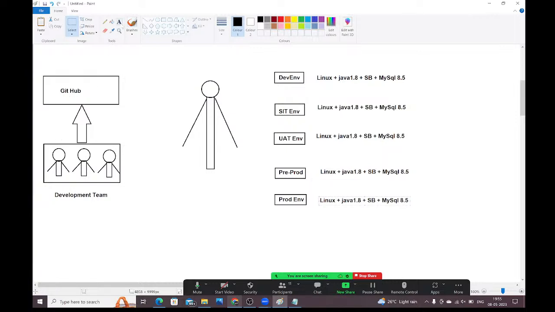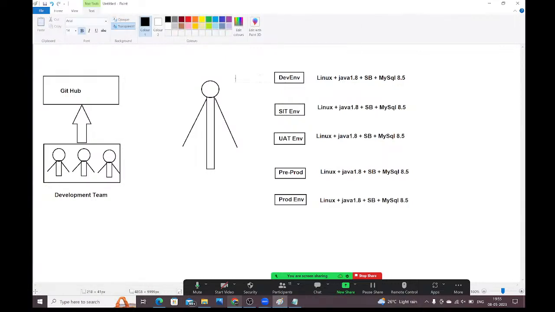Suppose, guys, observe carefully. In the dev environment, we have Java 11 available. In the SIT environment, we have Java 13 available. And in the prod environment, we have Java 1.5 available. Guys, tell me, in my system, Java 1.8 is available.